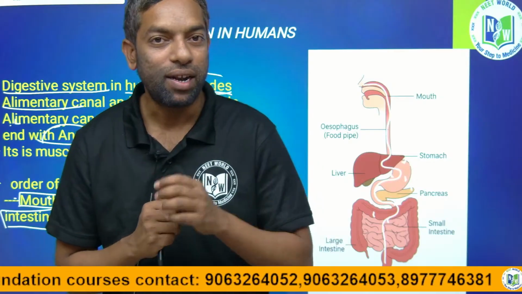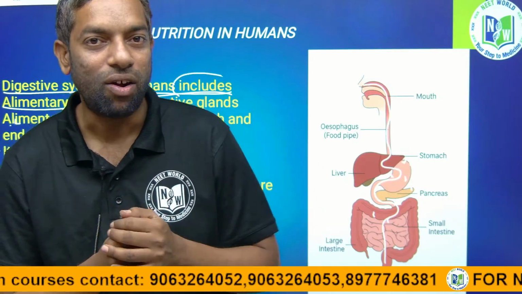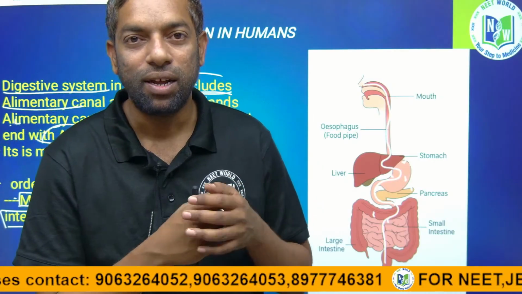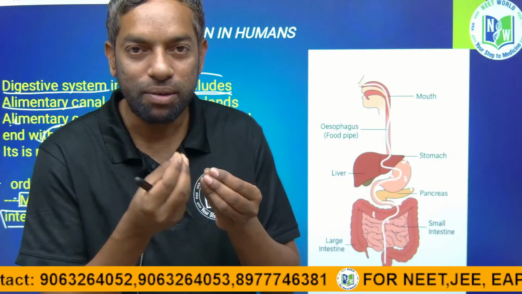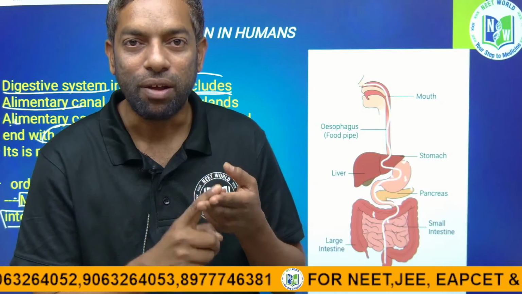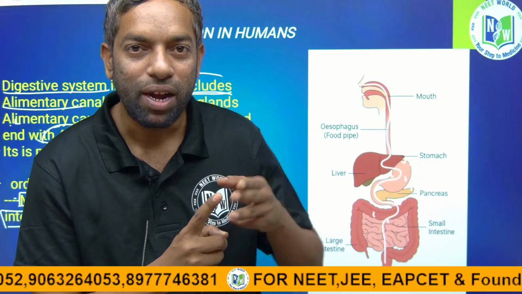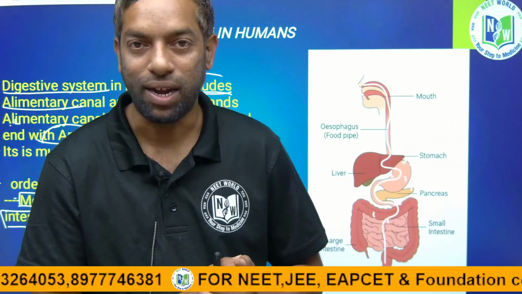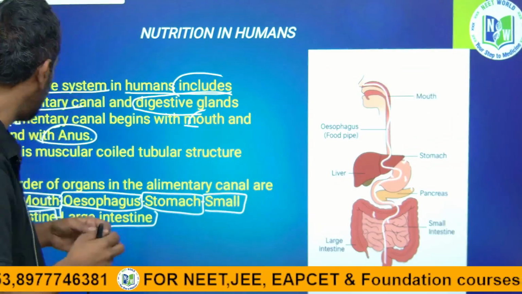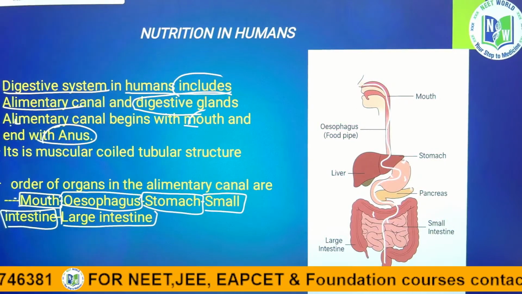And the tongue. The tongue is the tasting muscular organ. It is a muscular organ which has taste buds: fungiform, filiform and circumvallate. There are taste buds in the tongue. Okay, we are going to discuss each and every slide, guys. Cool.